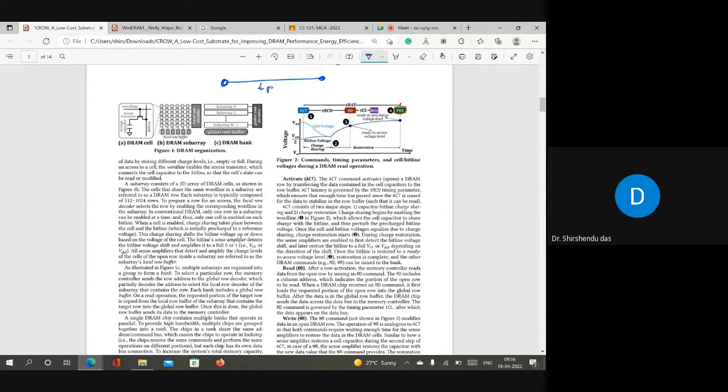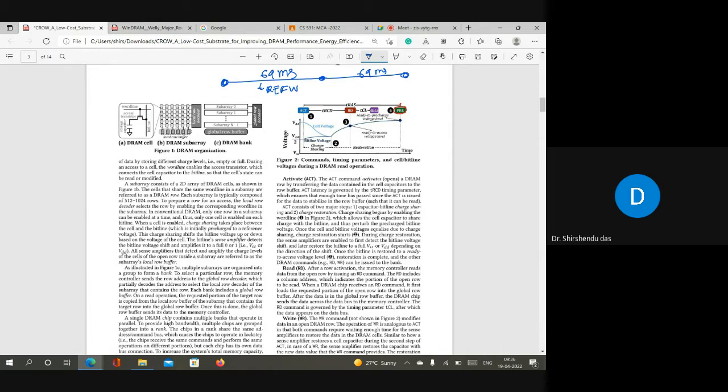It's called tREFW, the refresh window. Then again here I'll refresh all like this. Normally we say this is 64 millisecond, right? Every 64 millisecond you have to refresh a row. If you don't refresh it within 64 millisecond, then the cells of that row may lose the charge or lose the data, right?